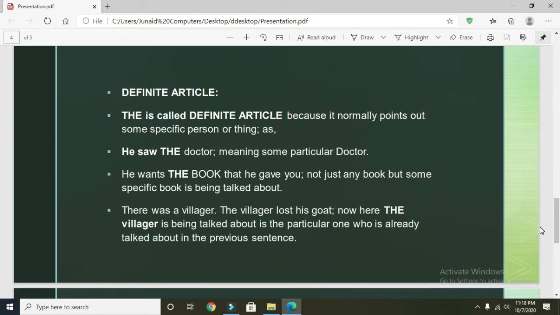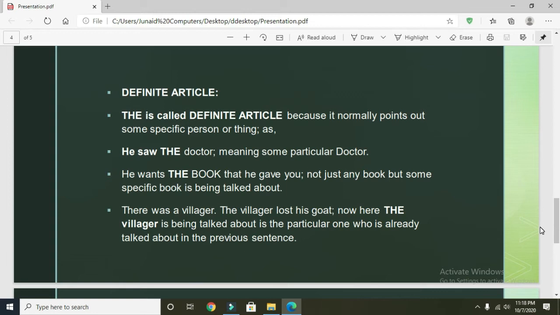We are talking about some particular doctor, not any doctor. Okay, he wants the book that he gave you. So here the book refers to a specific book, not just any book, but it is talking about a specific book.